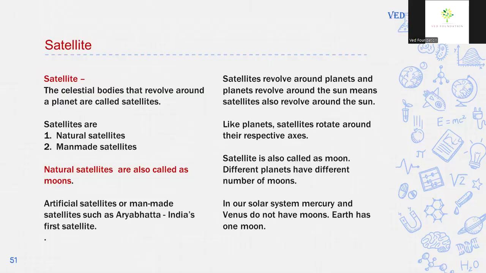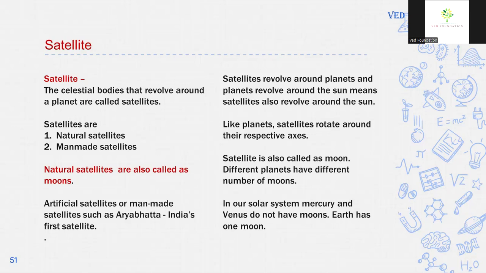Next component of the solar system is the satellite. A satellite is also called a moon. The celestial bodies that revolve around a planet are called satellites. Satellites are of two kinds: natural satellites and man-made satellites. Natural satellites are also called moons, and artificial or man-made satellites include Aryabhatta, which is India's first satellite.